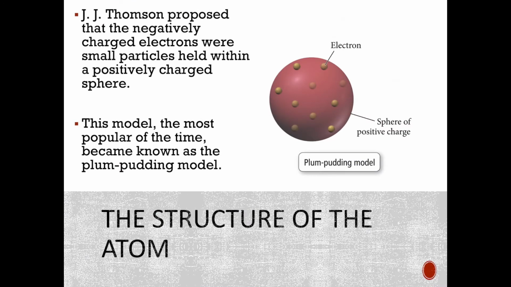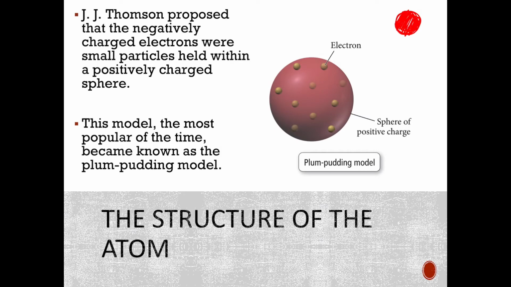Okay, so he said, all right, so the atoms aren't just these small, hard spheres. There's other stuff in there. There are teeny tiny negatively charged particles in this sphere. So he said, okay, John Dalton, it can't look like this, right?